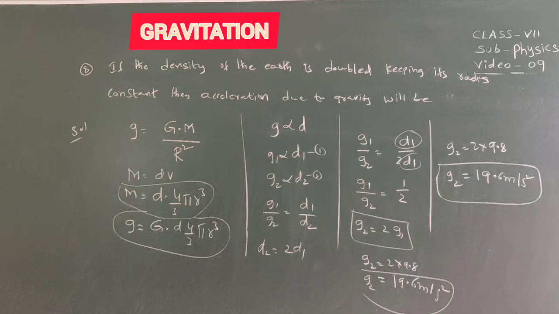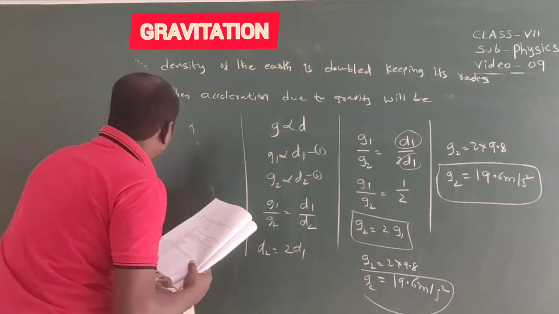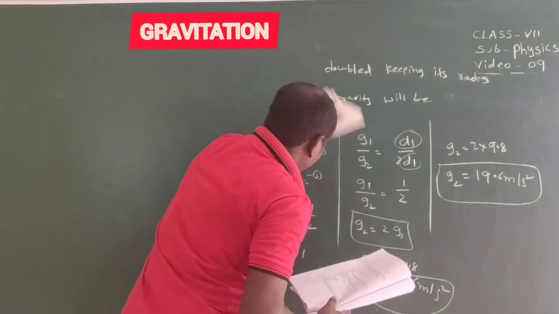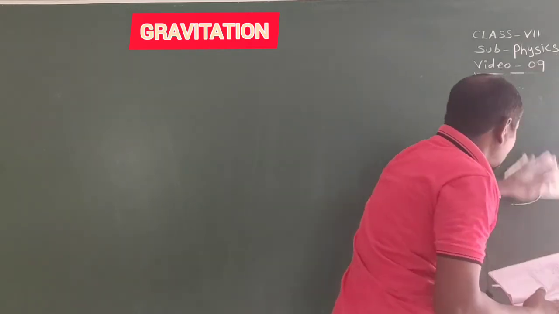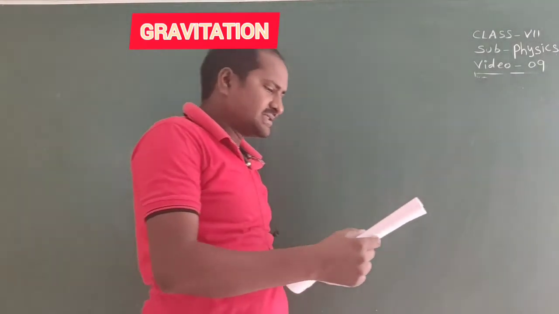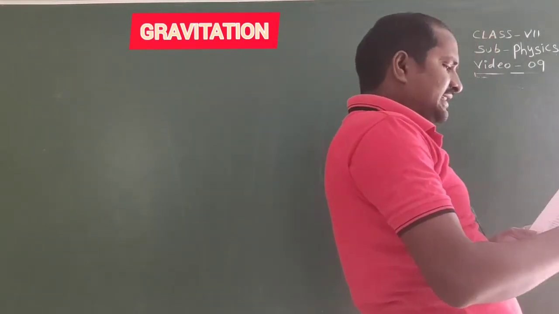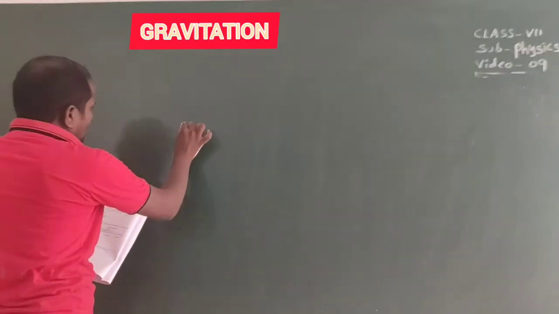Okay, next question number 9. If the value of g at the surface of the earth equal to 9.8 meter per second square, then the value of g at the place of 480 kilometers above the surface, and the radius of the earth equal to 6400 kilometers. It is the earth amount.